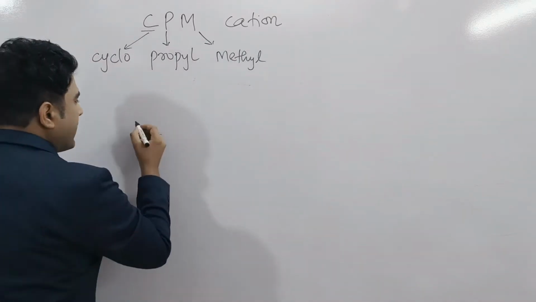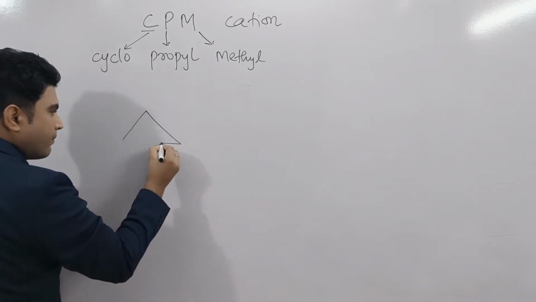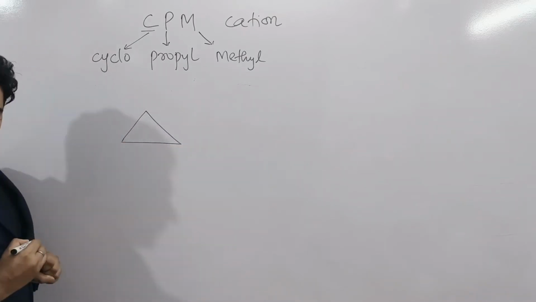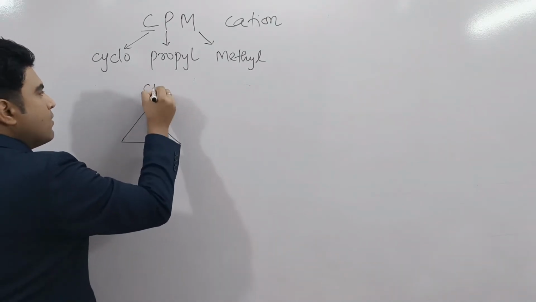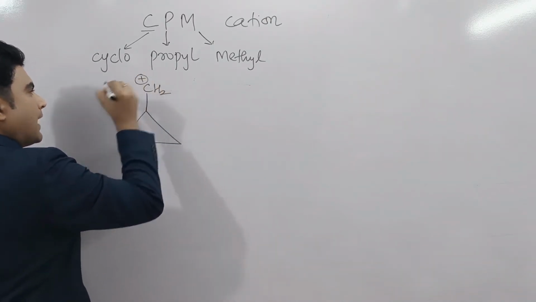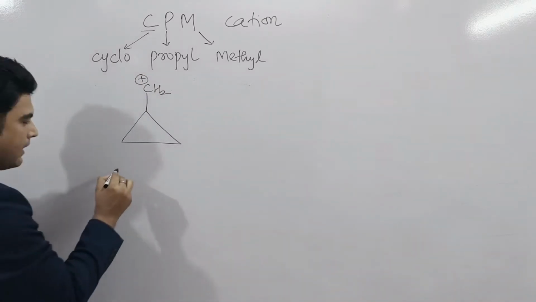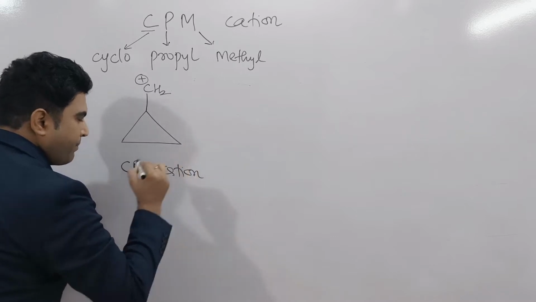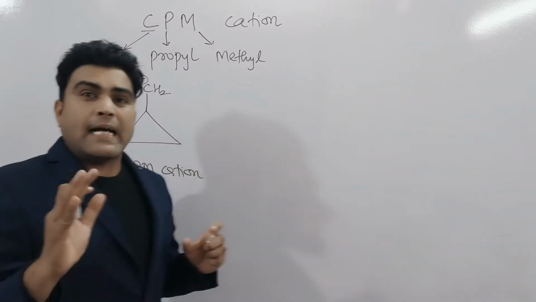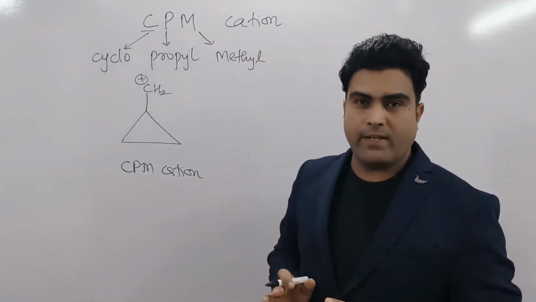Okay, so let's make its structure. This is cyclopropane. This is the cyclopropyl group, and now this is cyclopropyl methyl carbocation, CPM cation. Okay, so it has an exceptional stability.